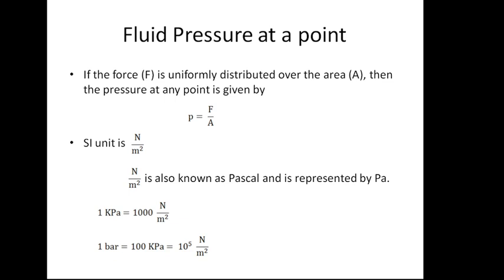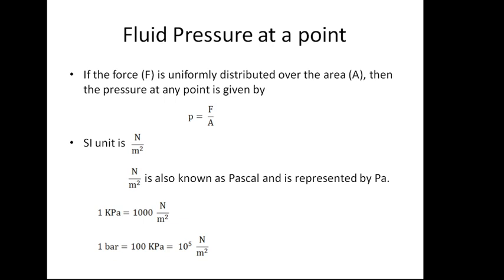So we will start with the fluid pressure first of all. If the force is uniformly distributed over the area A, then the pressure at any point is P equal to F upon A. That is our general definition of pressure. Pressure is force upon area.